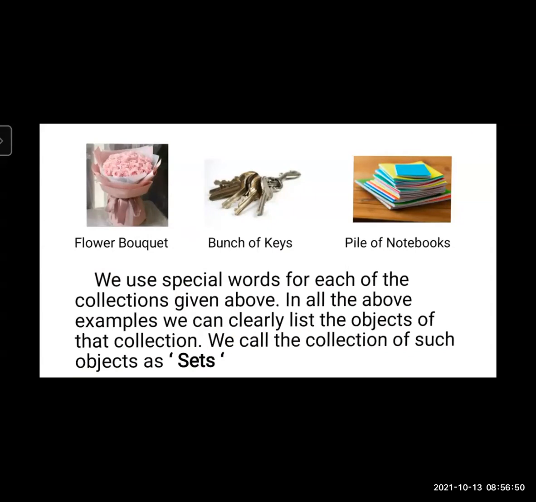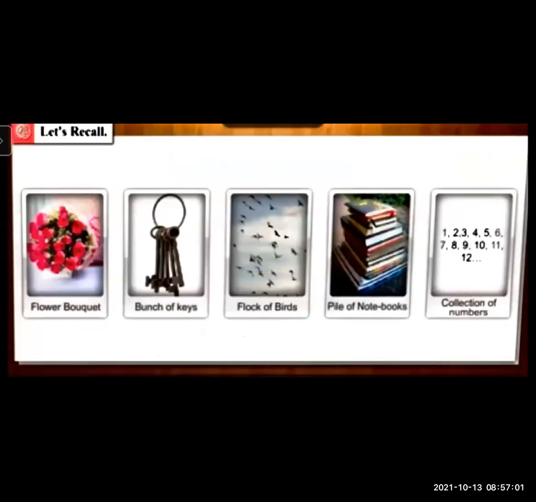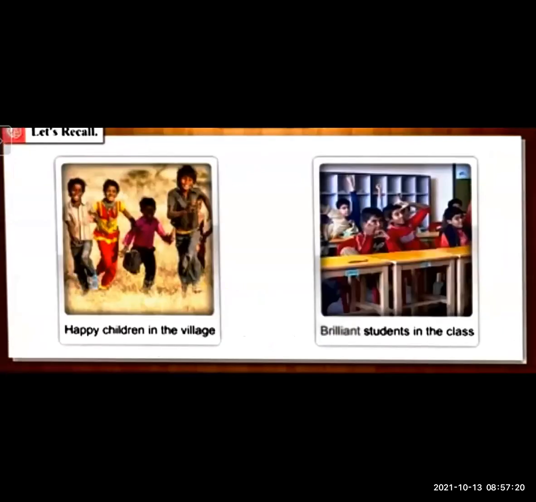In all the above examples, we can clearly list the objects of that collection. We call the collection of such objects as sets. Some pictures are shown. It contains a group of things. We use special words. You can see flock of birds is there. Collection of numbers is also an example of a set. In all the examples, we can clearly list the objects of the collection. We call the collection of such objects as sets.